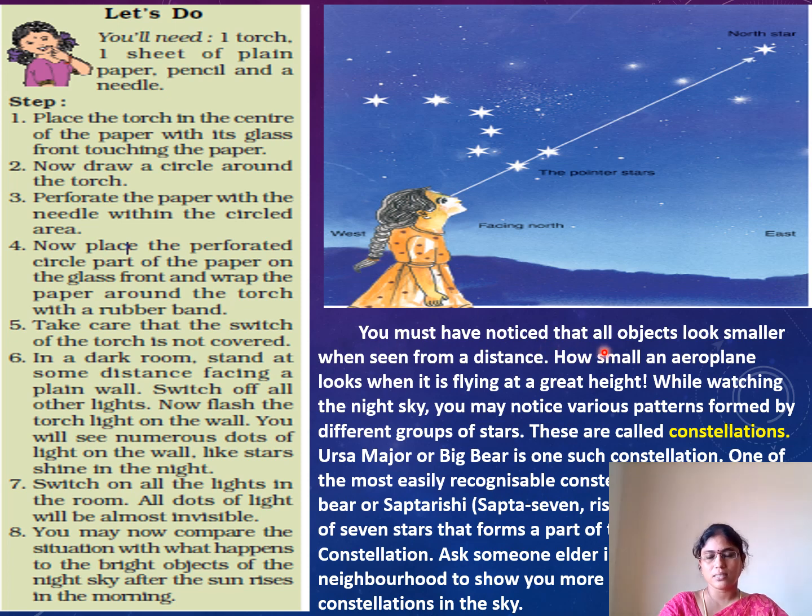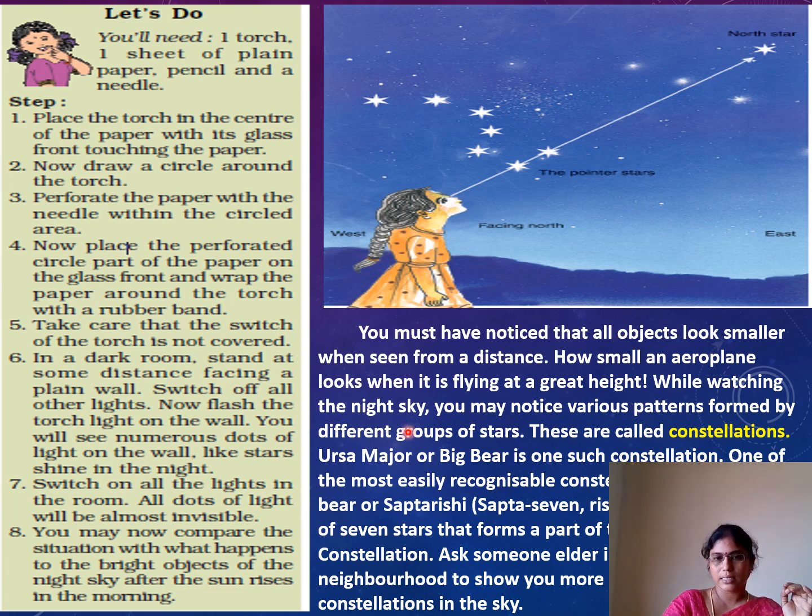You must have noticed that all objects look smaller when seen from a distance. For example, how small an aeroplane looks when it is flying at a great height from the land. When we are observing an aeroplane, it looks like a smaller one, like a bird. Yes or no? In the same way, even our stars look like small ones because they are very far from the earth. So that is the main reason all stars look like tiny dots.